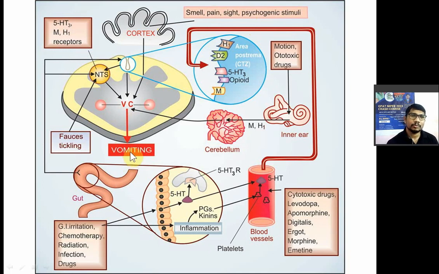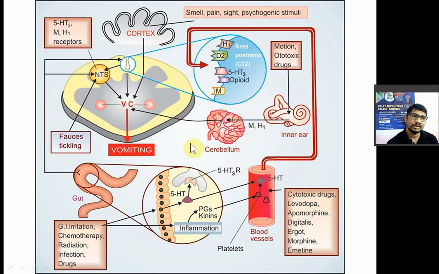Now second reason for vomiting is nothing but the motion. For example, if you are traveling in the bus, due to continuous alteration of your head, your body will try to maintain a balance, and for that it will stimulate the balancing center. So altered motion, or there are certain ototoxic drugs also, they cause the alteration in the balancing center which will stimulate the vomiting center to produce the vomiting, right? That is the second reason.